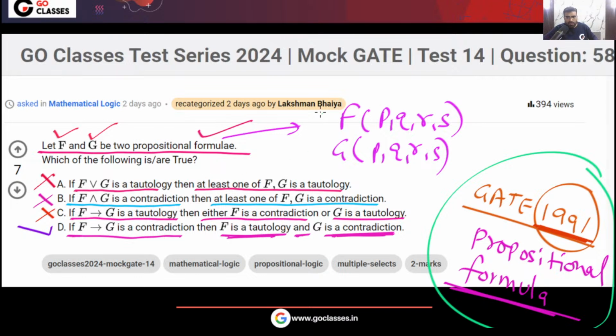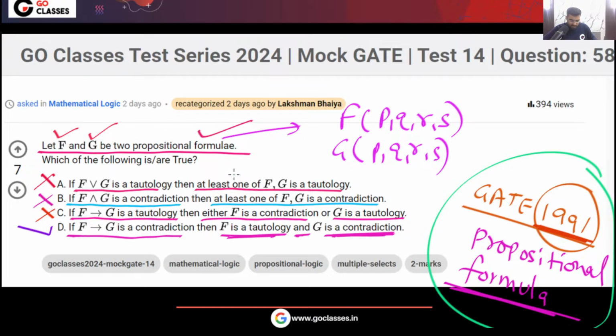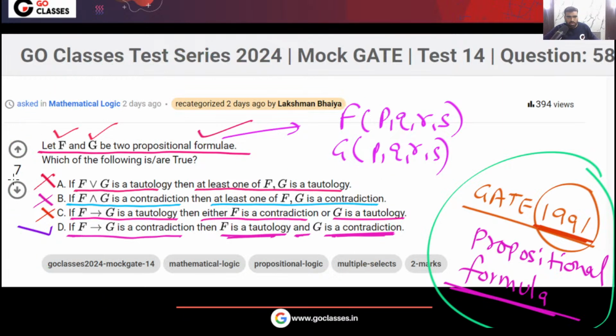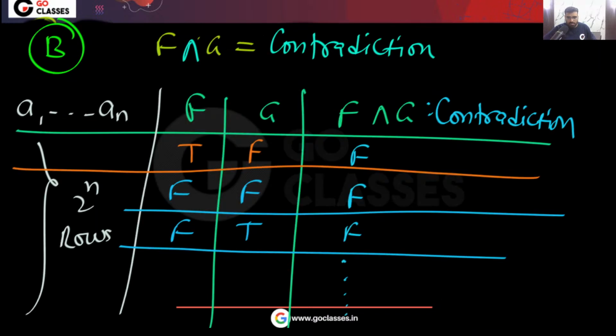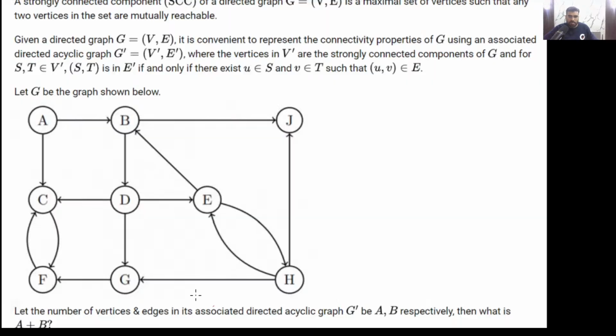That is the reason I am saying that this is a beautiful question. I hope you understood some concepts. Did your understanding improve? Did you learn something new in this question? Let me know. You can see there are 7 upvotes on this question, so students loved it. Whenever you find a beautiful question, please upvote. Is this question clear to everyone?